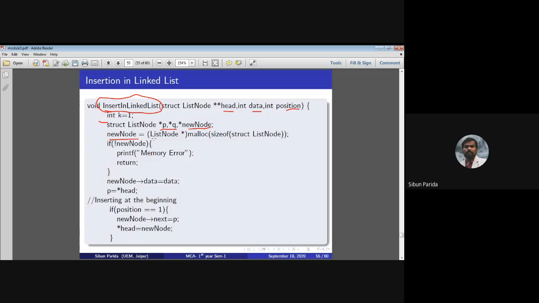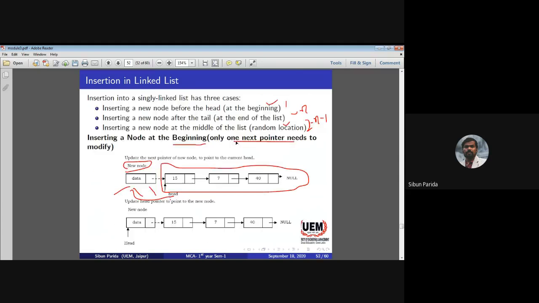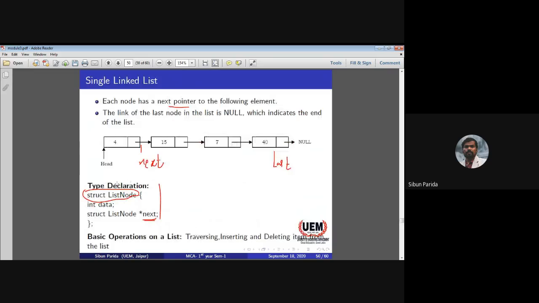And for the dynamic size, malloc does the dynamic size allocation, that is, memory allocation. So what sort of size is required? That is the type struct list node. What is the struct list node? Can anyone tell me? What is the size of this struct list node which we have declared over here?